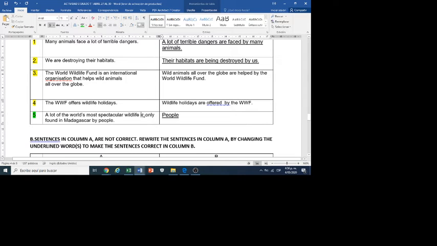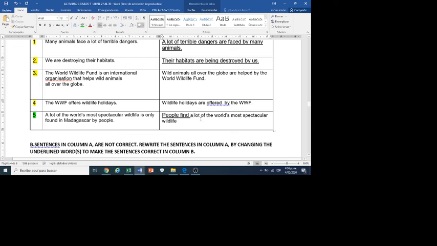This is passive voice, so in this case we omit the verb to be and add just the present of this verb, because this is present. People find a lot of the world's most spectacular wildlife in Madagascar. And this is active voice.